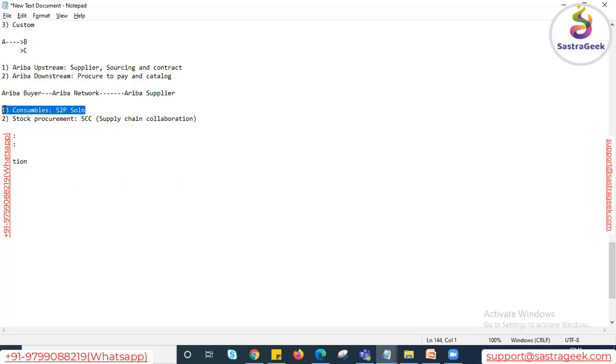Mainly for indirect procurement, but there is a module called supply chain collaboration, which is the Ariba one. If you implement that module, then you can go with a part number from S4HANA.